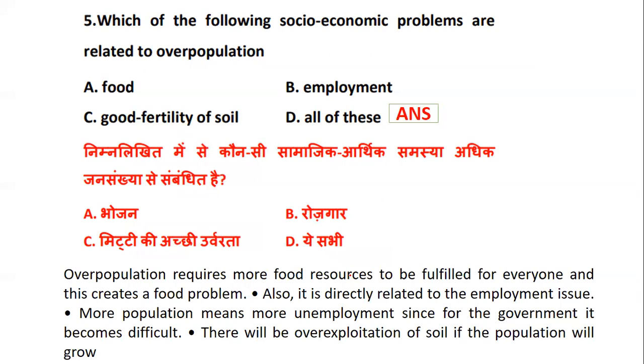More population means more unemployment, since it becomes difficult for the government to accommodate everyone. There will be exploitation of soil if the population grows. All this will definitely have an impact because the population is growing. So not only the food, not only the employment, but also the fertility of the soil.